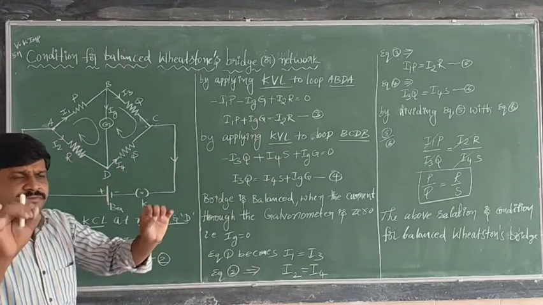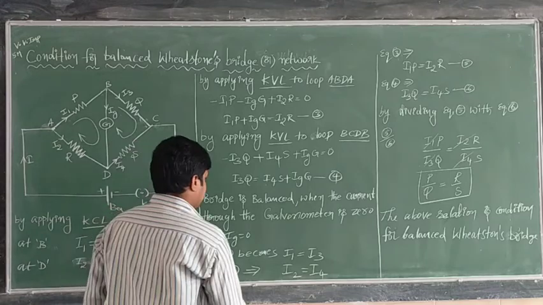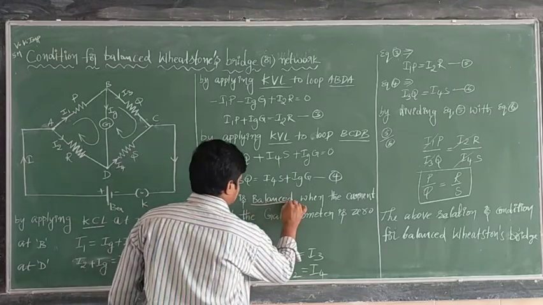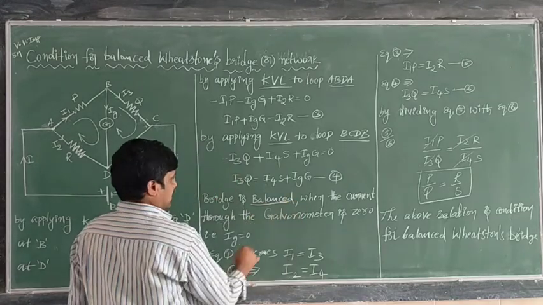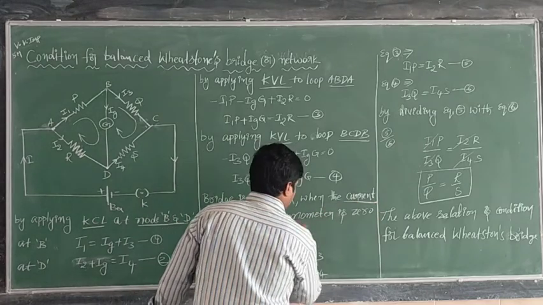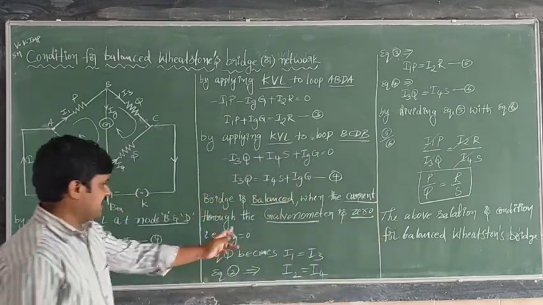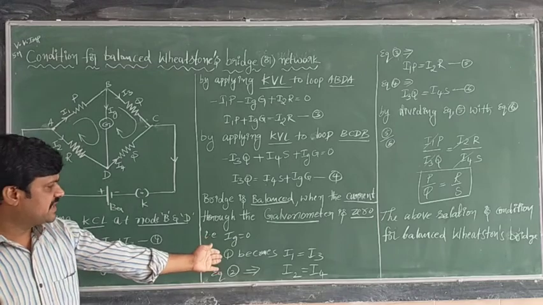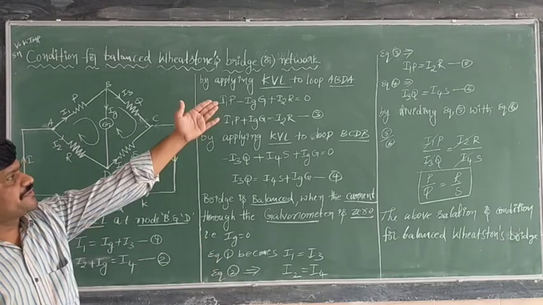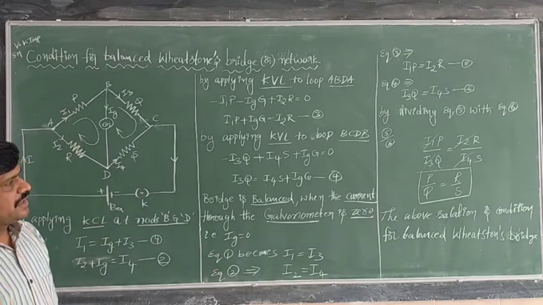A very important key point is that the bridge is balanced when the current through the galvanometer is 0, that is Ig equal to 0. From this, equation 1, equation 2, equation 3, equation 4, you may get like this.